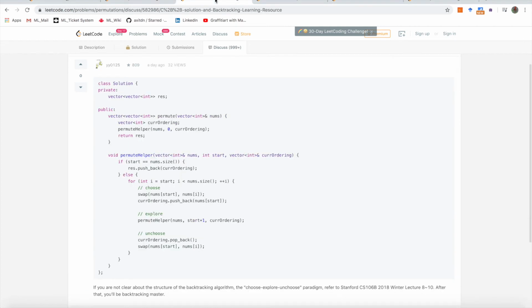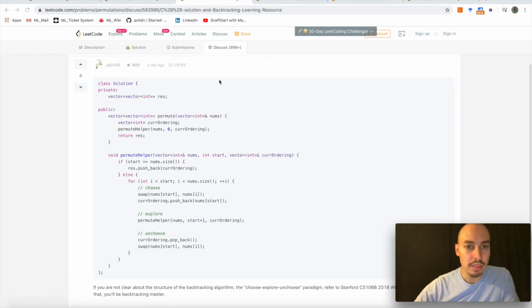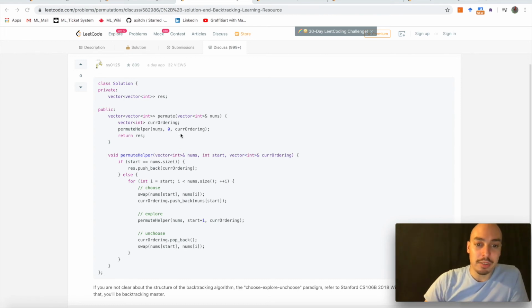Let's go to the next example. This one is the permutations, how many unique permutations we can get, with a main function that returns the vector of vectors, or the vector of all different permutations. And it calls a helper function that keeps track of the numbers that we still want to explore, an index that keeps track where we are in that vector, and finally we want to return an ordering.